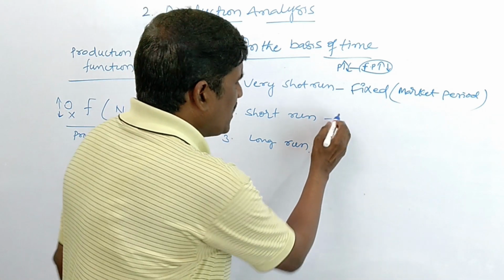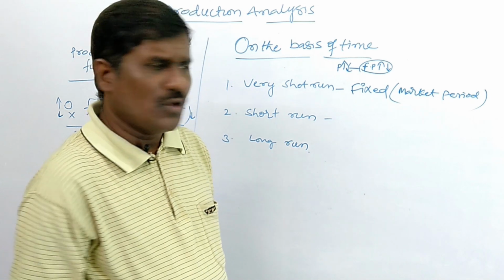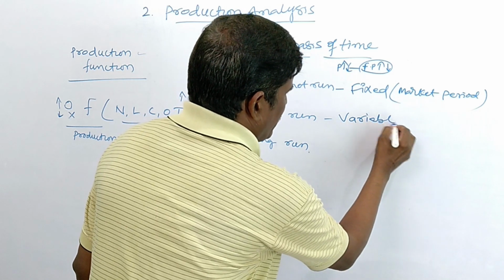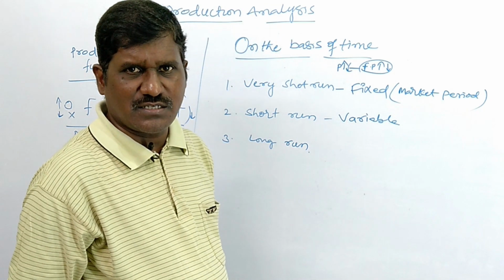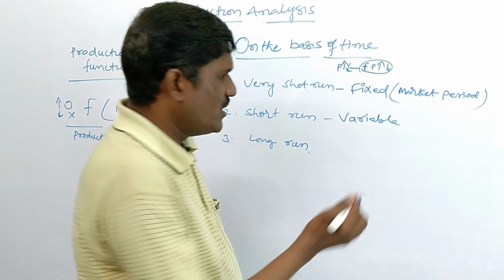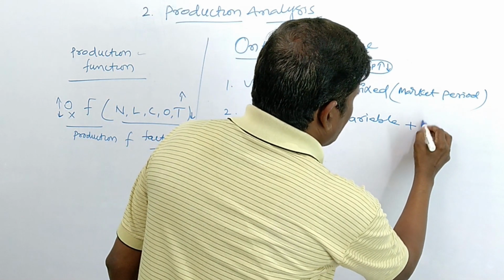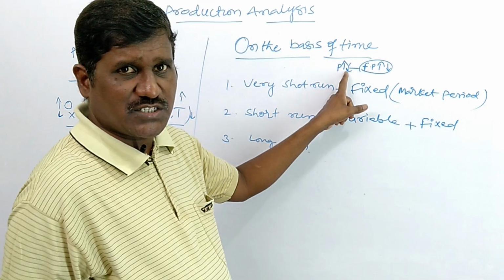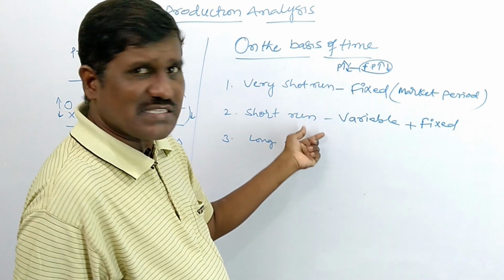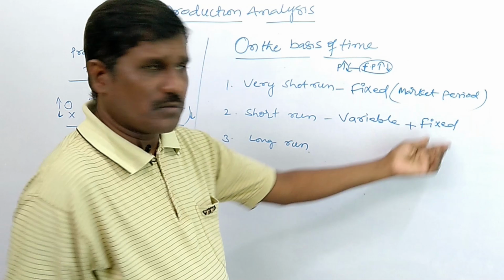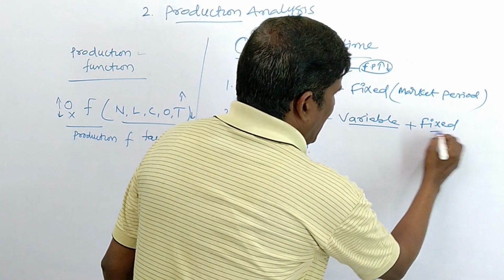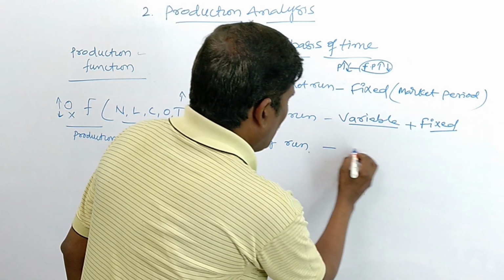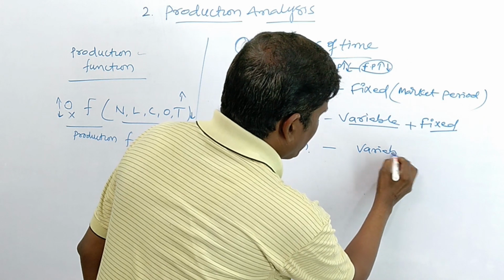And in the short run, a little more time is there. So a few factors are changed. Variable means changing factors. A few factors may be changed and a few are fixed. If you want to increase the production, a few factors will be supported and a few are not supported. Means variable factors and fixed factors in the short run, but in the long run all factors are variable.